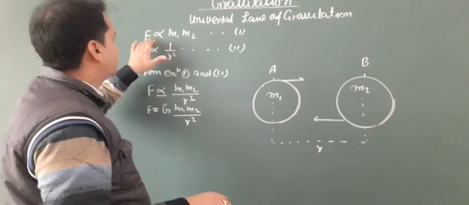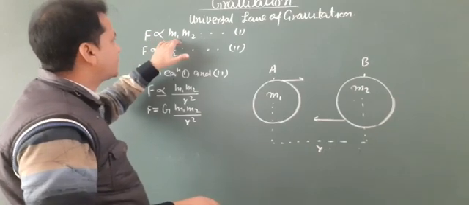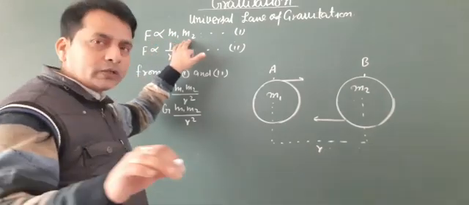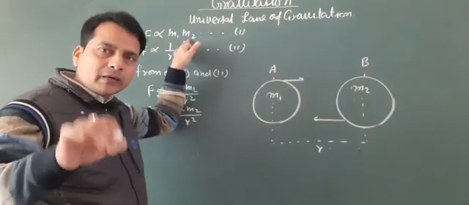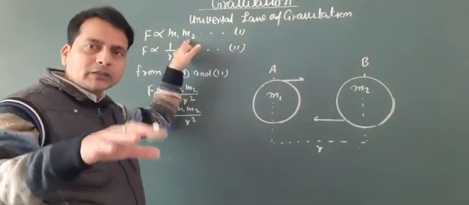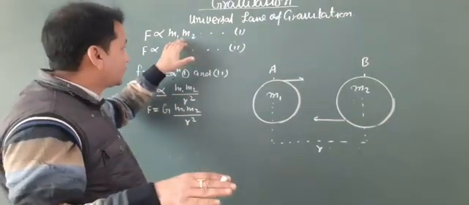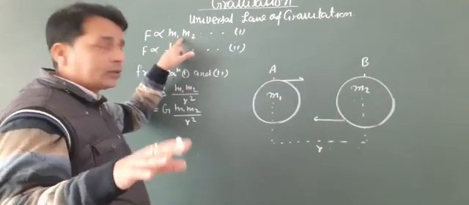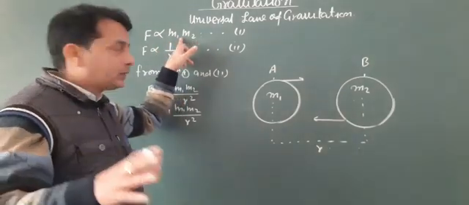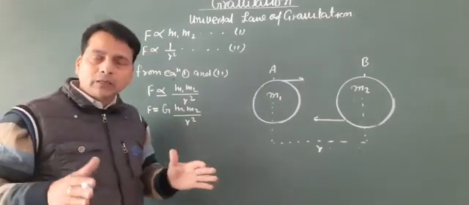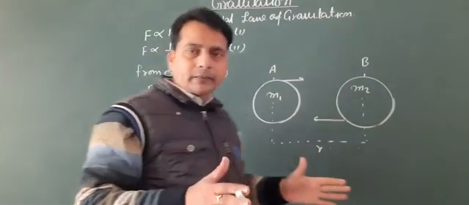So F is directly proportional to m1 m2. It is clear that the gravitational force depends on the masses of the objects. If the masses of the objects are greater, then the gravitational force will also be greater.